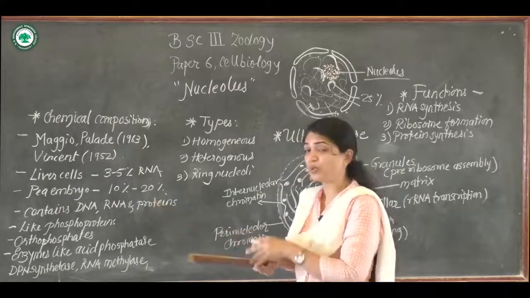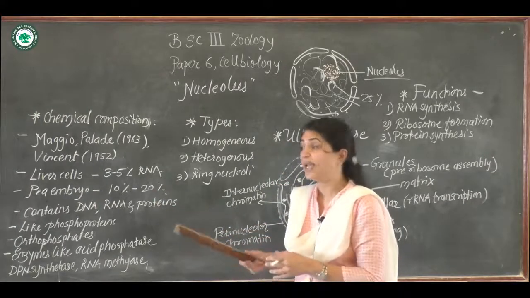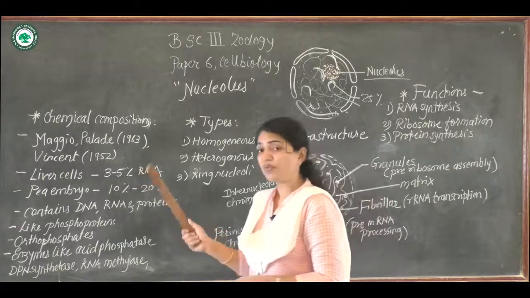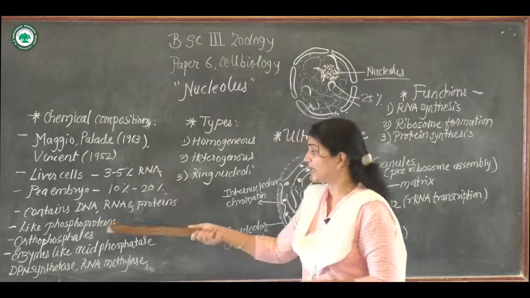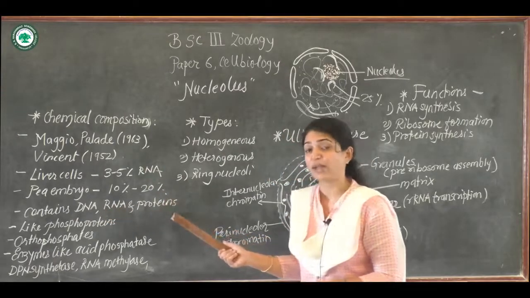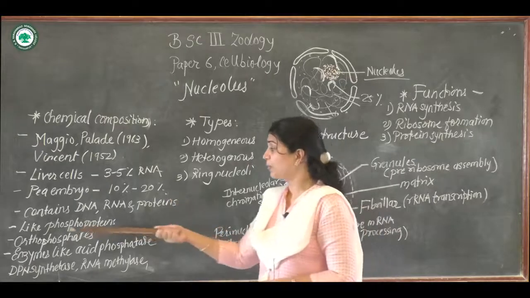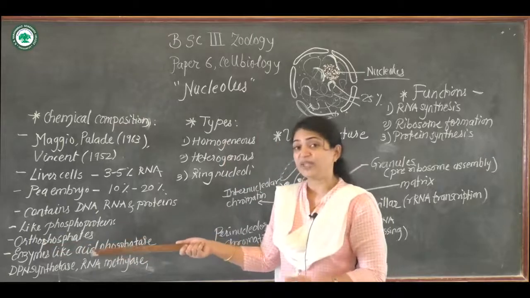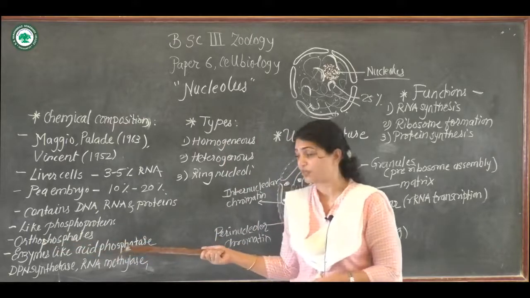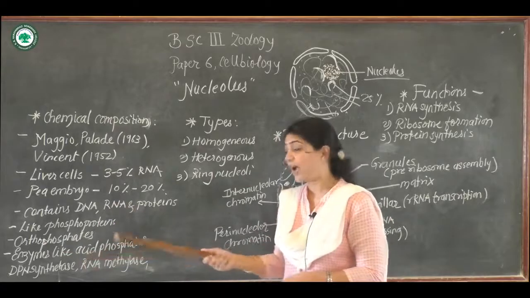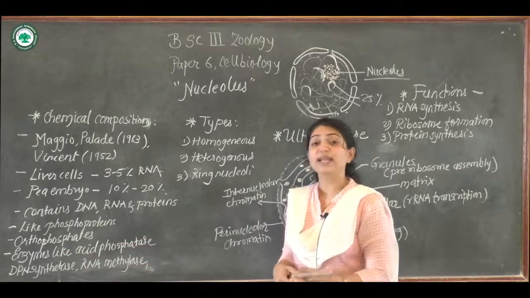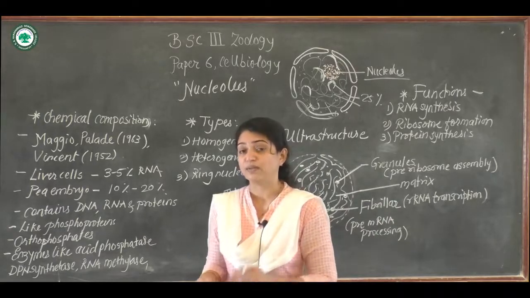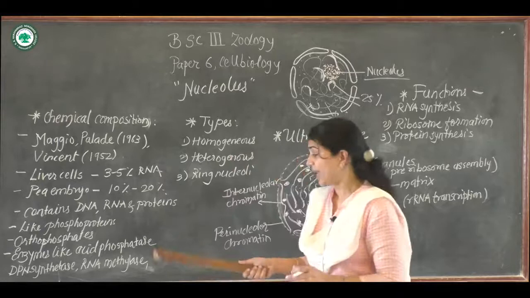Different levels of RNA were present in different cell types, but along with the different concentrations of RNA, it contains DNA, RNA and different kinds of ribonucleoproteins. It also contains proteins like phosphoproteins, orthophosphates and different kinds of enzymes like acid phosphatase, DPN synthetase, RNA methylase, and nucleoside synthetase for generating nicotinamide adenine dinucleotide, NAD.